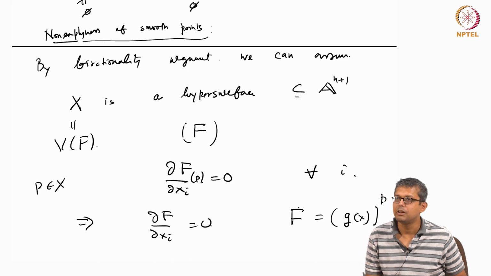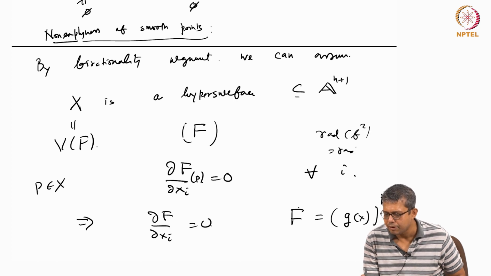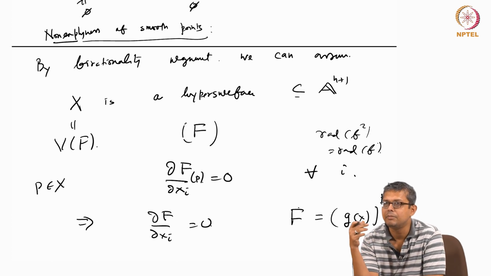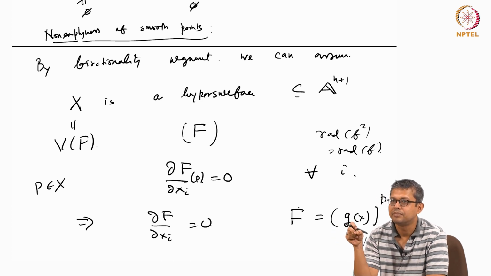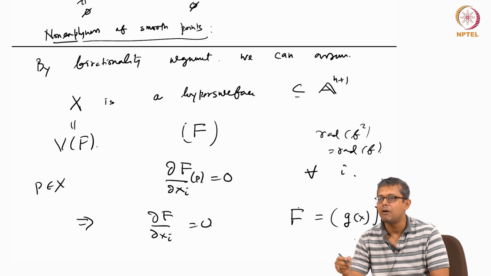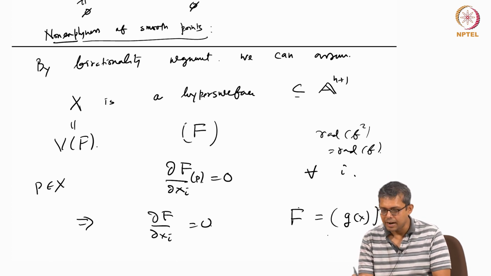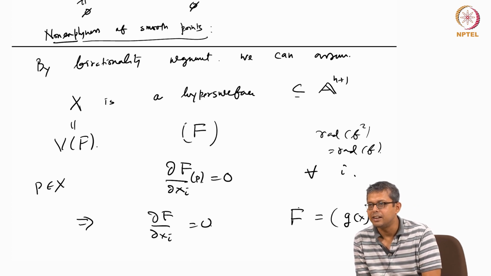Because what is the definition of radical? The radical of F squared is the same as the radical of F, right? So when you say radical ideal, if some power is there, it has to be reduced. So it cannot be some power g(x) to the p. What is the radical of g(x) to the p? It is nothing but g(x), right? So F cannot be of that form, g(x) to the p.